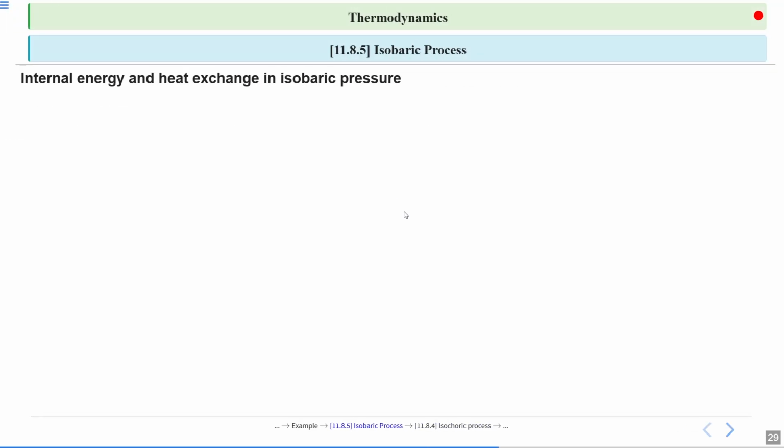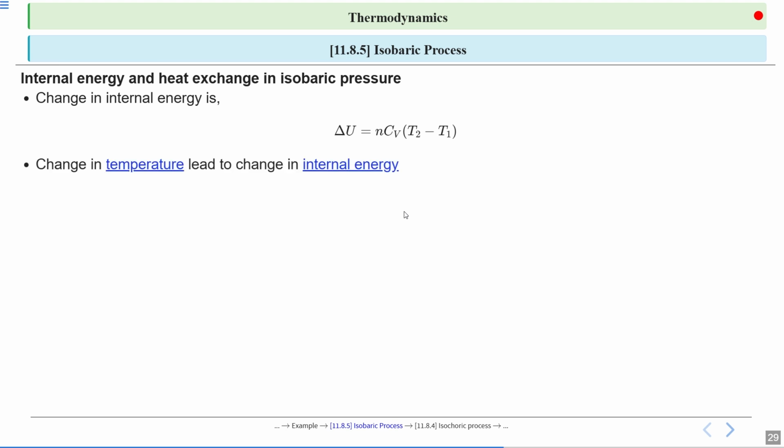Internal energy and heat exchange in an isobaric process. The change in internal energy delta U is equal to n Cv into T2 minus T1. So a change in temperature leads to a change in internal energy, because internal energy depends on temperature.